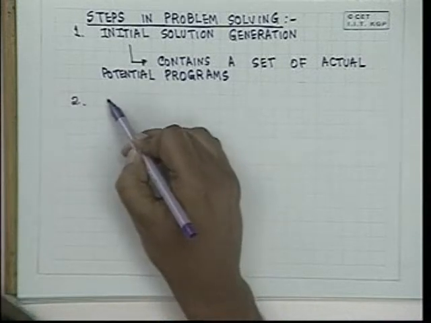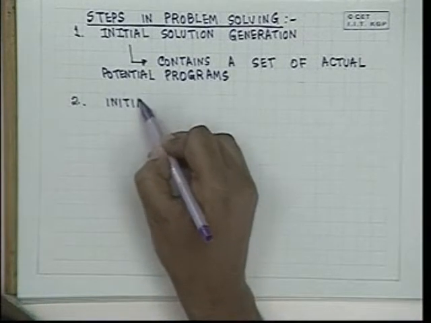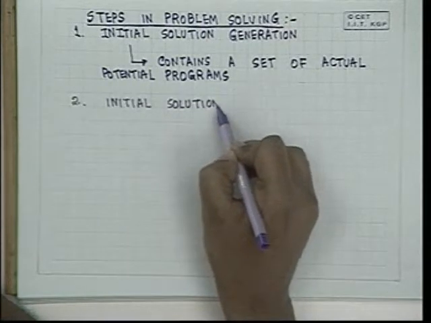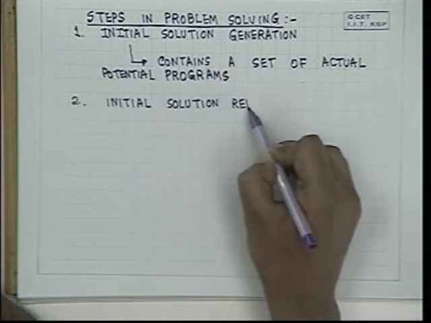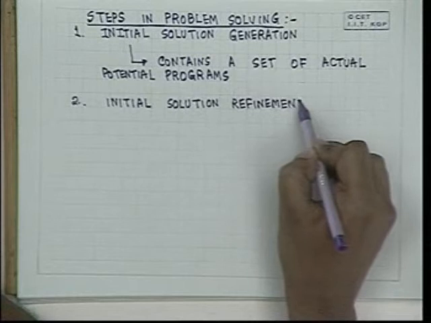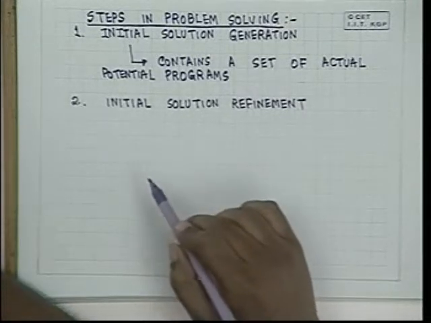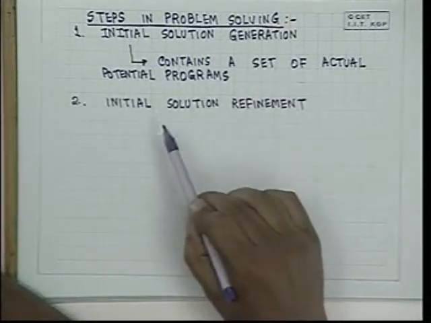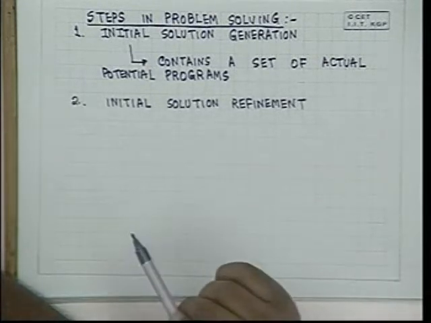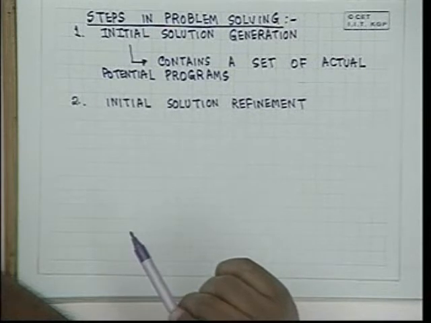The second step is called initial solution refinement. That is, given the initial solution, you would like to find out which final solution you would take. And to decide that, what are the conditions to decide which is the final solution that you will take?